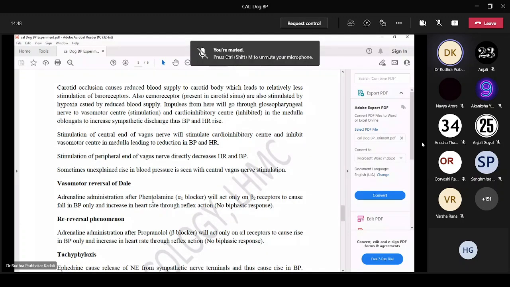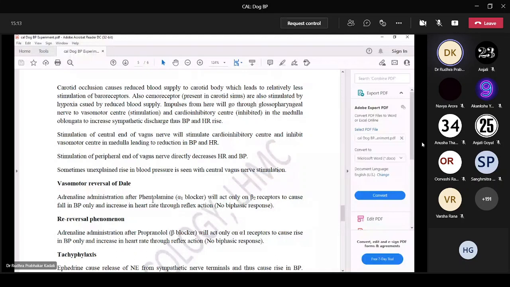So what is the response seen with carotid artery occlusion? Why is carotid artery occlusion causing rise in BP and rise in heart rate? Carotid artery occlusion causes reduced blood supply to the carotid body, which leads to relatively less stimulation of baroreceptors. Chemoreceptors are also stimulated by hypoxia caused by reduced blood supply.